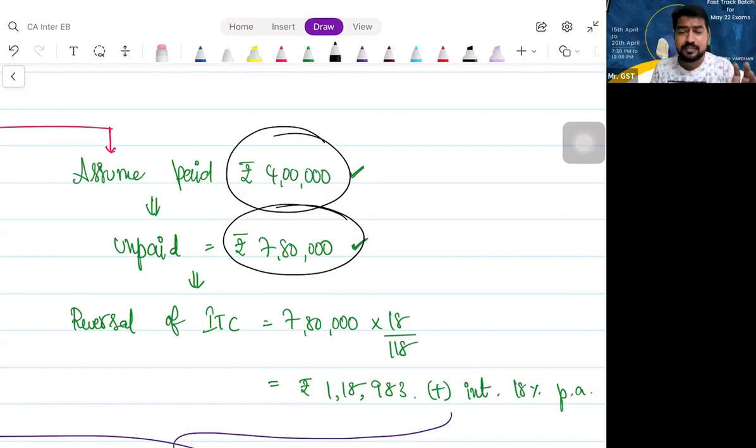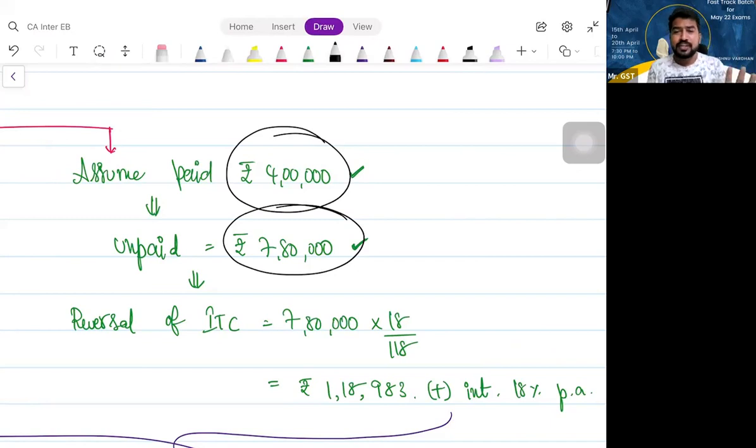Generally, in section 16, subsection 4, we talk about the time limit to avail ITC. That time limit is not applicable here, because here you are not availing ITC, you are reversing it and re-availing. You availed ITC, reversed it, and again re-avail. Is that clear? If you are availing for the first time, there is a time limit, 16 subsection 4. You have availed, reversed because of 180 days, and again re-availing. There is no time limit.